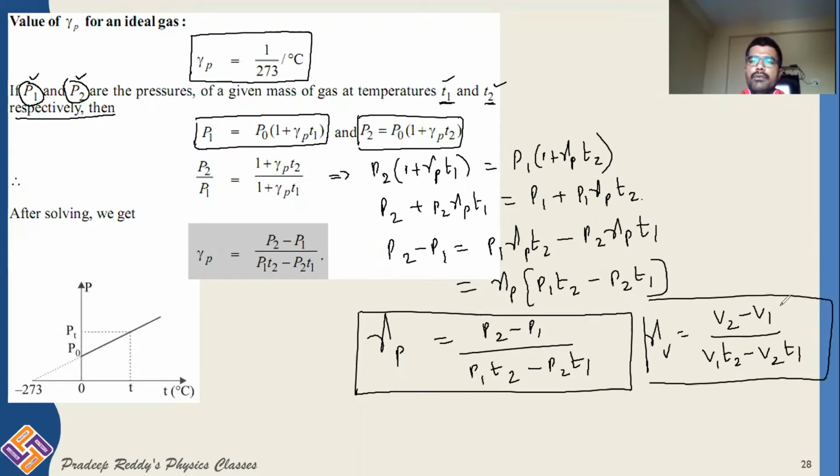where V1, V2 are the volumes at T degrees Celsius. V1 is volume at T1 degrees Celsius and V2 is volume at T2 degrees Celsius.